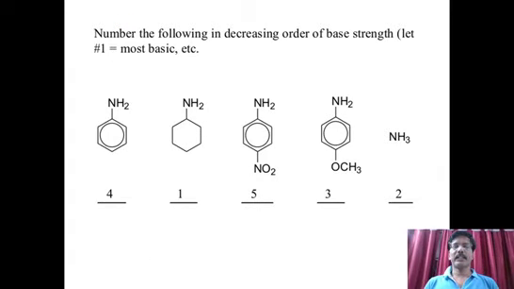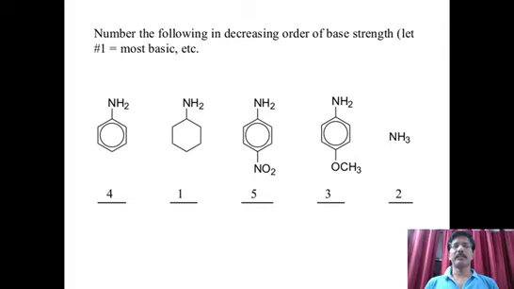Now let us take another type of example where we are comparing the basic strength. Good examples are amines. Now let us take amines combined with benzene. Already we know that basic strength is compared by the tendency with which any atom gives an electron pair.